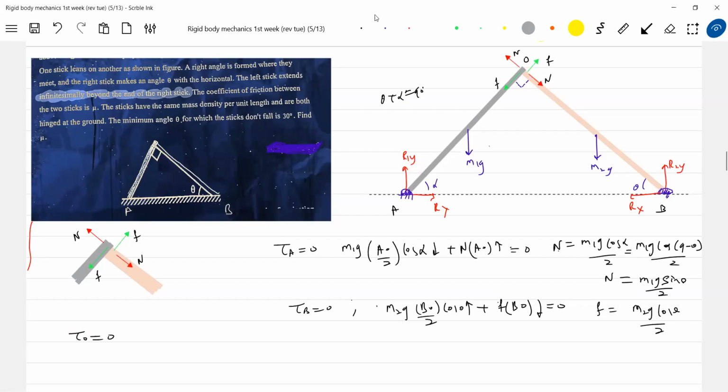If I write R1y equal to R2y, then there will only be torque due to these two. Then it's in equilibrium, the whole system. Then I'll proceed, I'll get tan theta in terms of M1, M2. And we know F equal to mu N. From here, I can further solve the conditions.